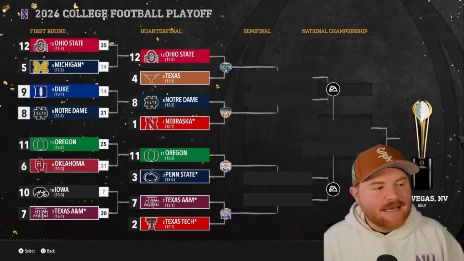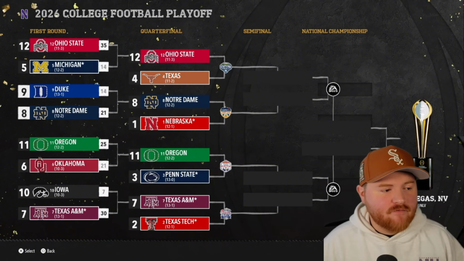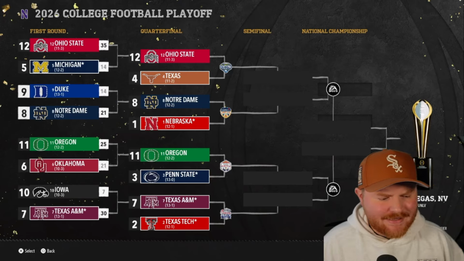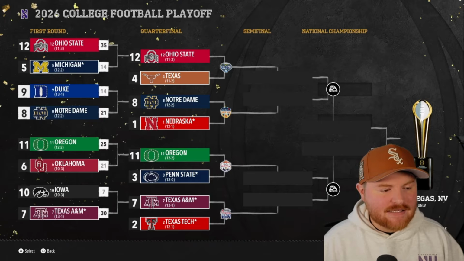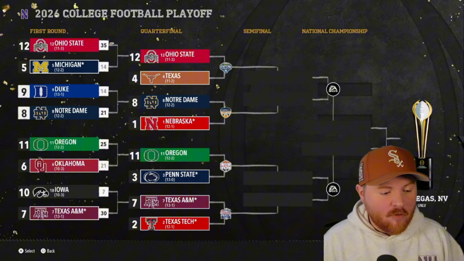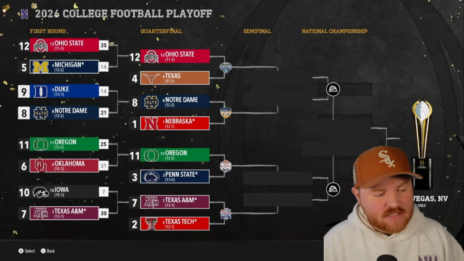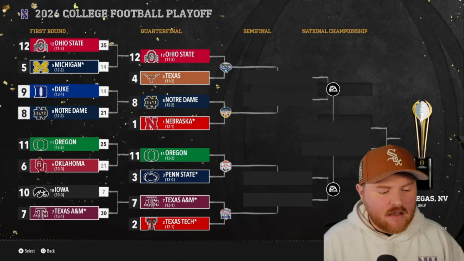All right, so yet again, Michigan is the 5 seed, gets their ass beat in the first round. Ohio State, 35-14, will take on Texas in the second round in the Cotton Bowl, which is a very big advantage for Texas there. I'm not sure why Texas Tech wouldn't have gotten the Cotton Bowl as they're the higher ranked team. I digress. Notre Dame sneaks past Duke. They'll take on Nebraska in the Orange Bowl in the second round. Oregon sneaks past Oklahoma. They'll take on Penn State in the Fiesta Bowl. And then Texas A&M puts it to Iowa. They will take on Texas Tech in the Peach Bowl.